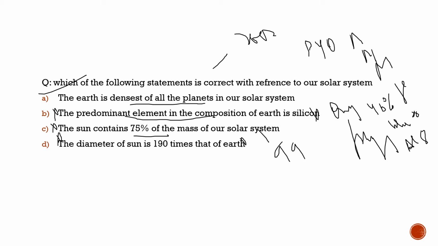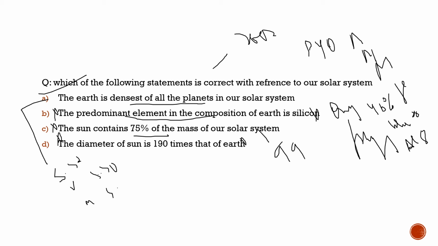And about the density of the earth, it is approximately 5.52. After that it is Venus, whose density is 5.50. Then it is Mercury, which is 5.27.